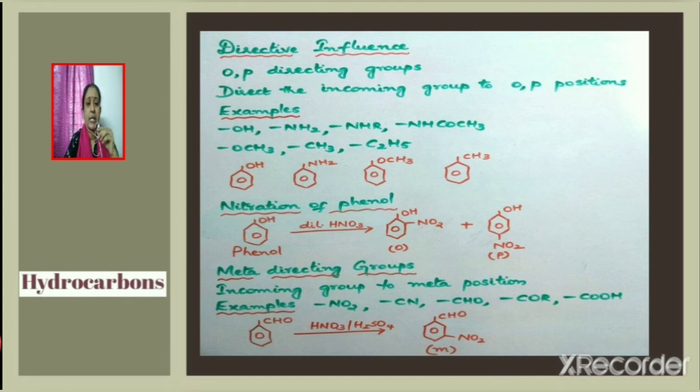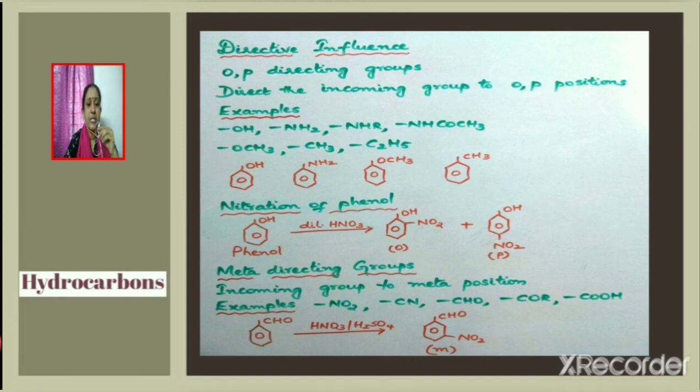Now there are certain groups which will direct the incoming group to the meta position. Such groups are known as meta-directing groups. For example, NO2 group, then CN, CHO, COR, COOH, carboxylic acid group, all these are meta-directing groups.